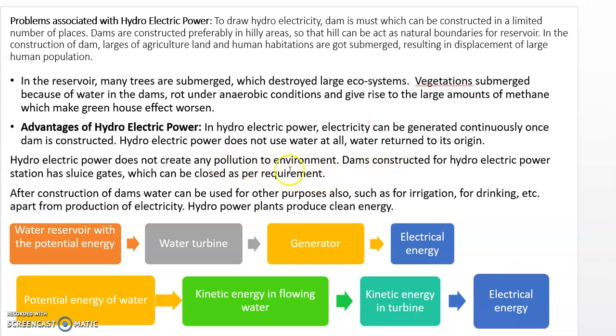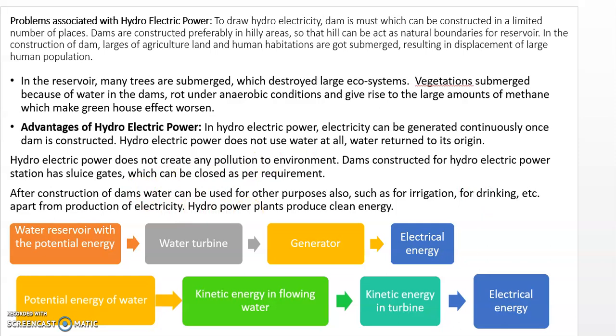A dam constructed for a hydroelectric power station has a sluice gate, which can be closed as per the requirement. Apart from this, water can be used for other purposes also after construction of dams, such as irrigation and drinking. So hydropower plants produce clean energy.